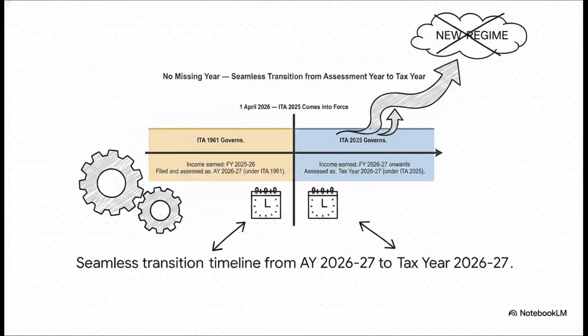And crucially, as you can see on this timeline, there's no missing year or weird overlap. Income earned during financial year 2025-26 is still governed by the 1961 Act and assessed as assessment year 2026-27. But the moment we hit income earned from April 1st, 2026 onwards, it seamlessly flows right into tax year 2026-27 under the 2025 Act. It's a clean, definitive cutover.